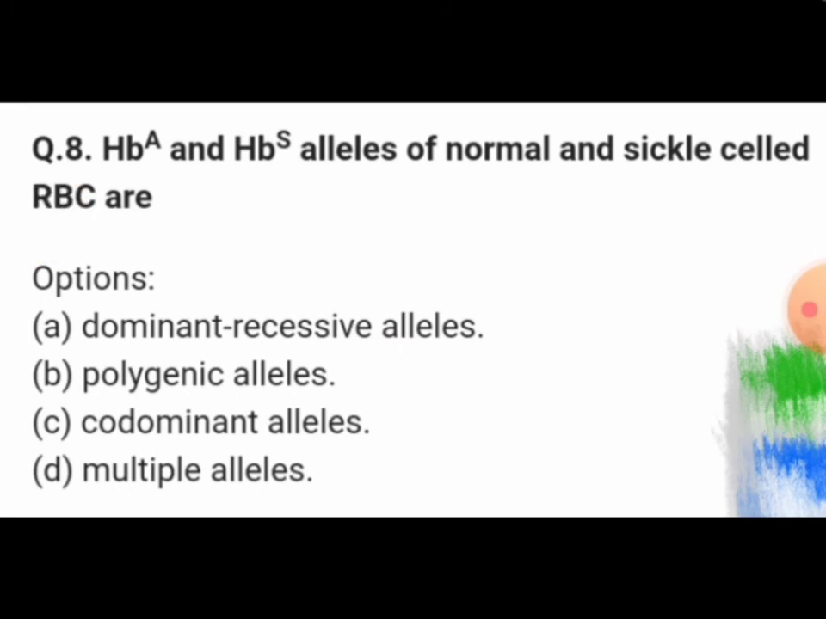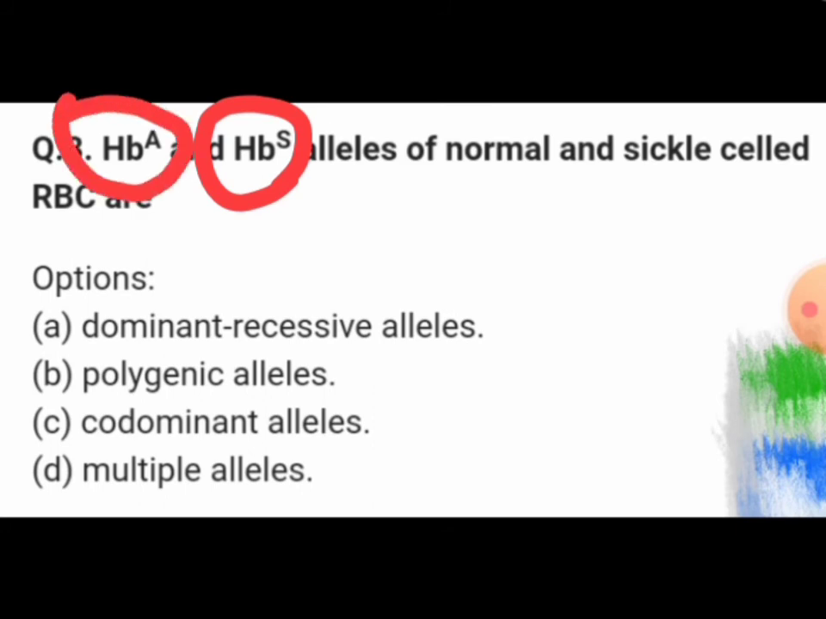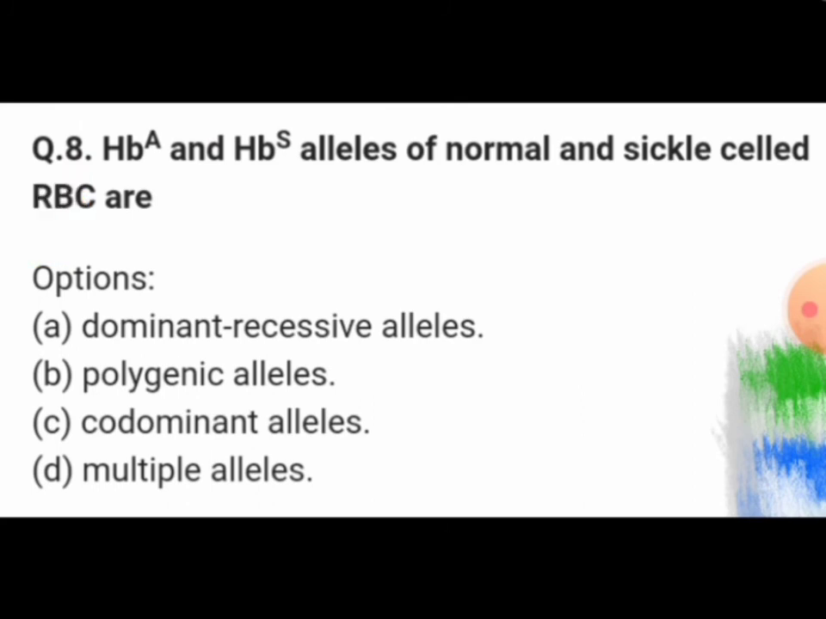So HbA and HbS are both alleles, HbA for normal RBC and HbS for sickle cell RBC. If there is HbS, then the hemoglobin production will be less. If it is in heterozygous condition, then hemoglobin production will be neither too less nor too more. In case of sickle cell anemia, the production of hemoglobin will be less, which leads to a decrease in the oxygen carrying capacity of the blood. It's also a serious issue.